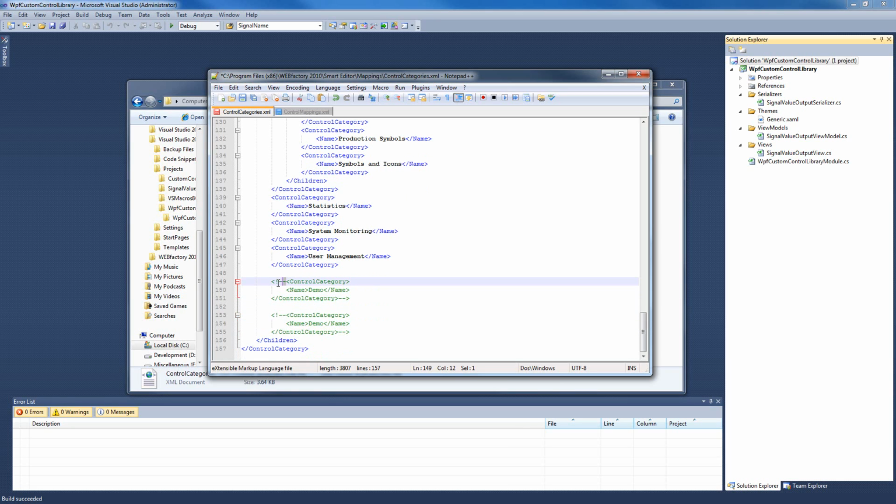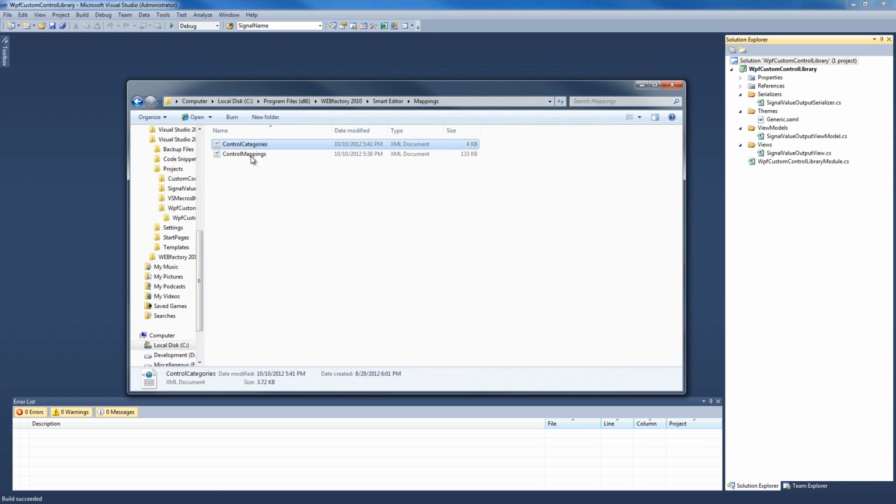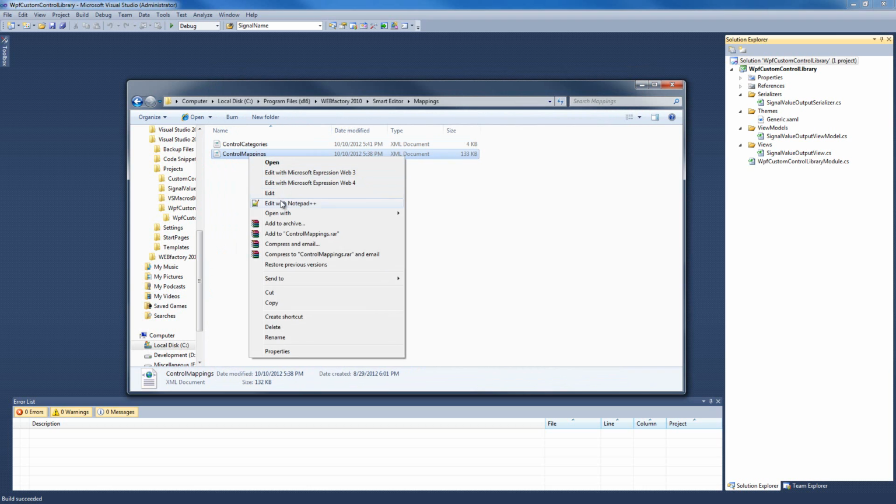I'm going to uncomment this tag, and I'm going to replace the demo name with custom control, and this will be our Smart Editor category in Toolbox, and here in the custom control category we're going to find our custom control. So save the document, close it, and open the control mappings.